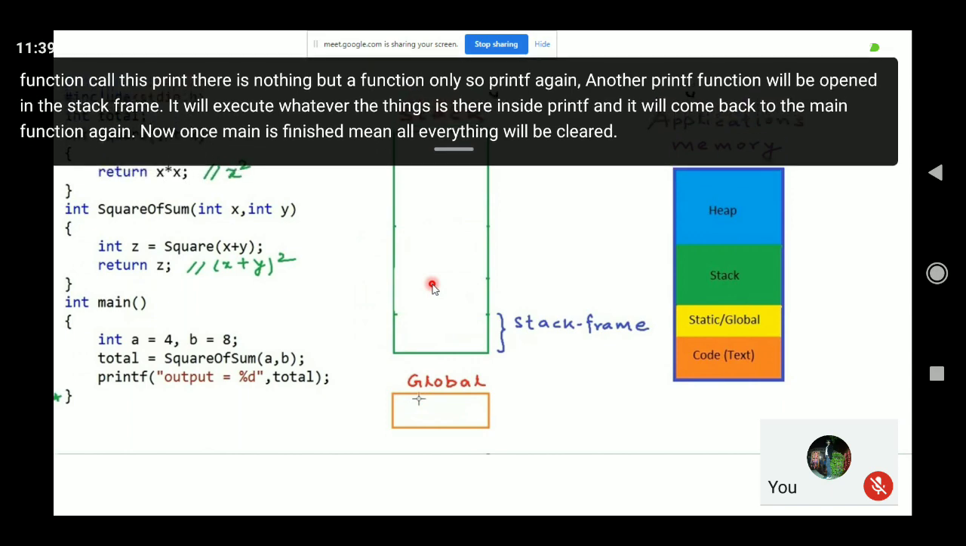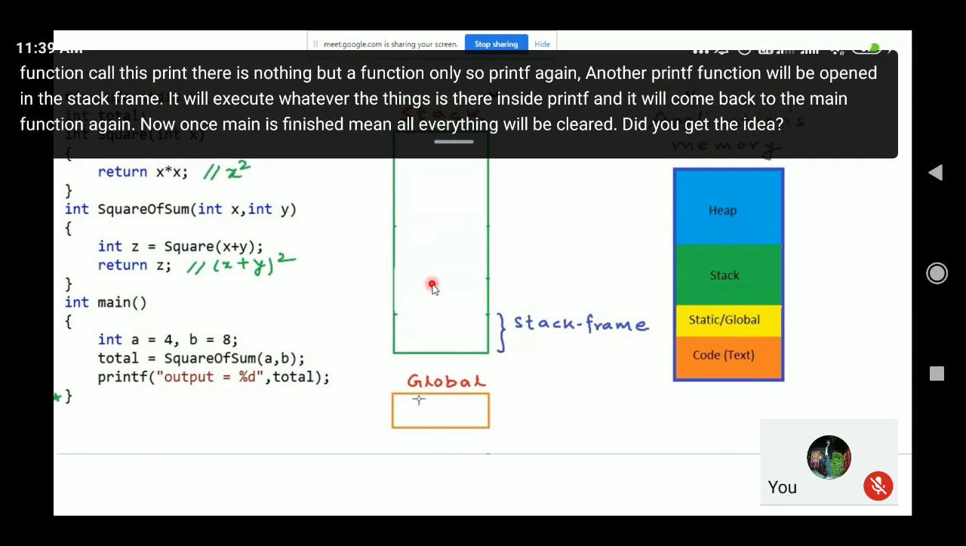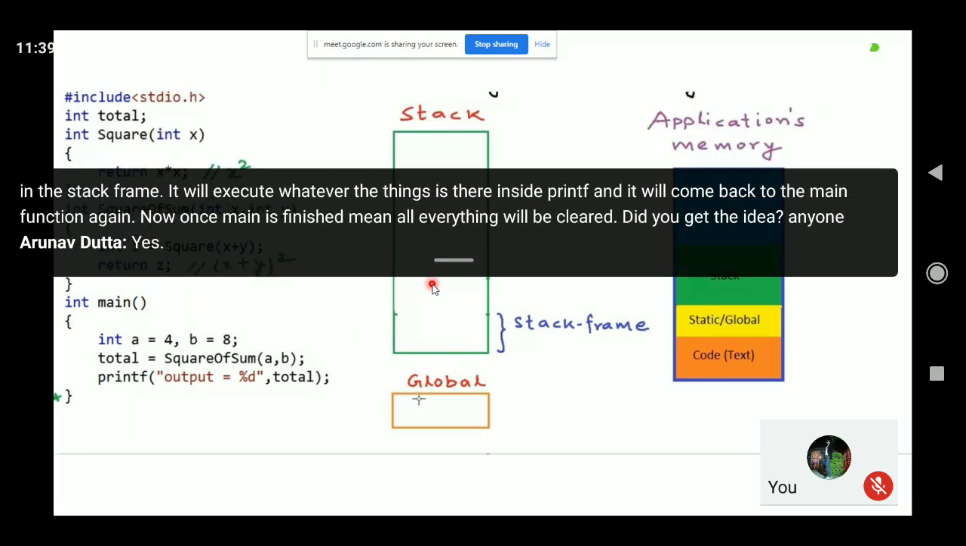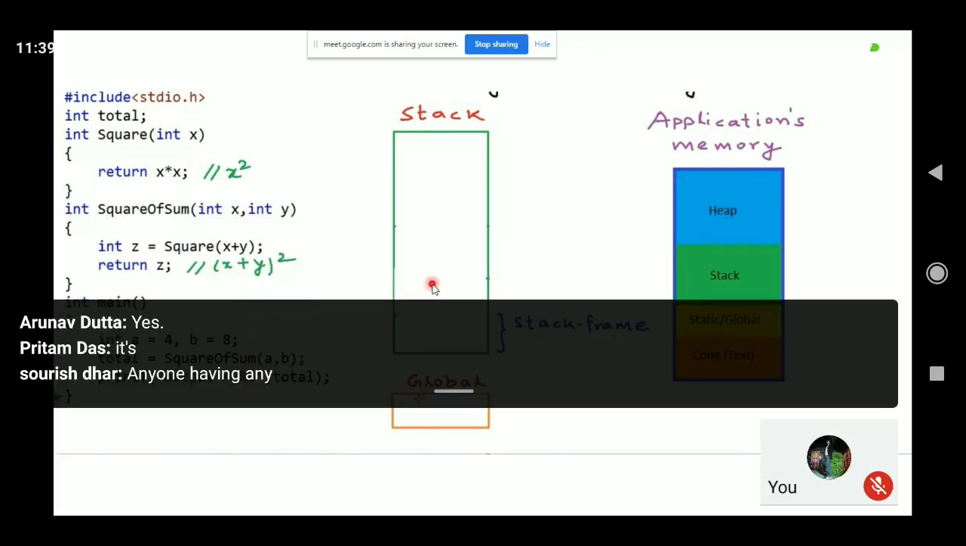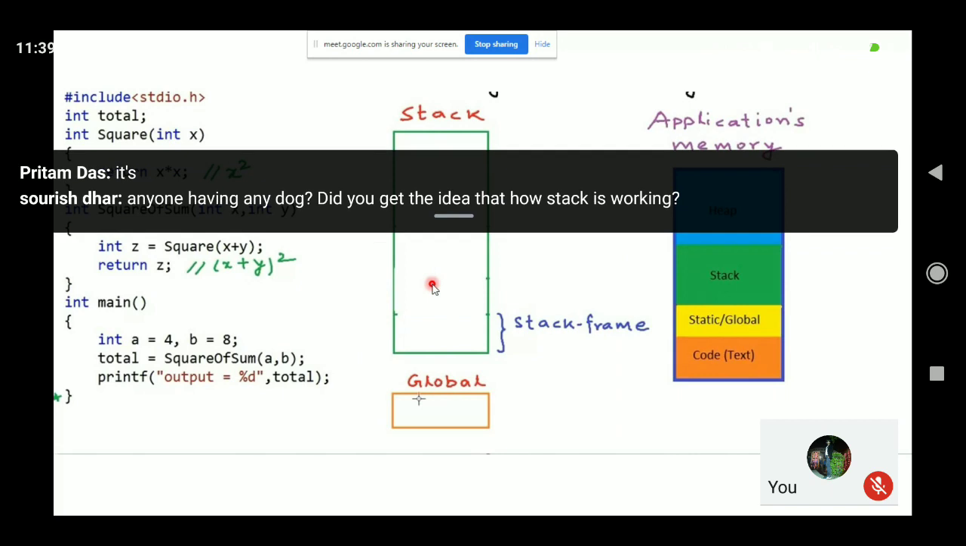Did you get the idea? Anyone having any doubt? Did you get the idea of how the stack is working? Yes, sir.